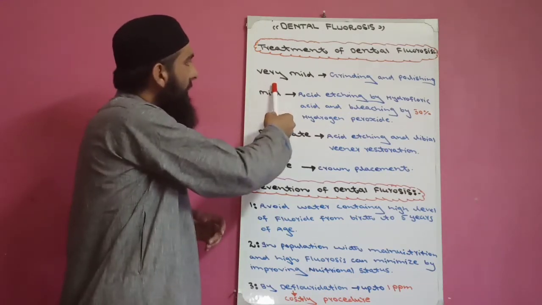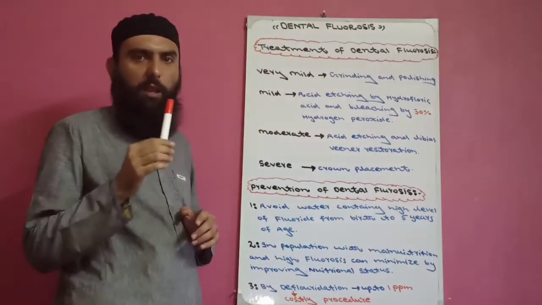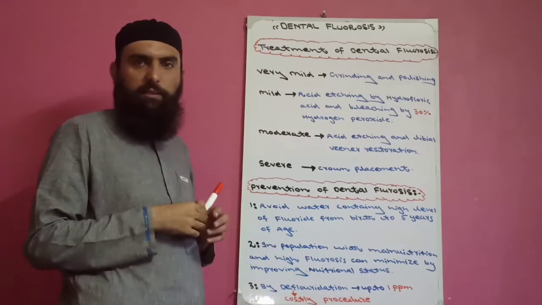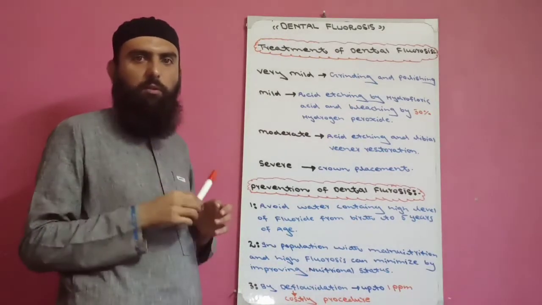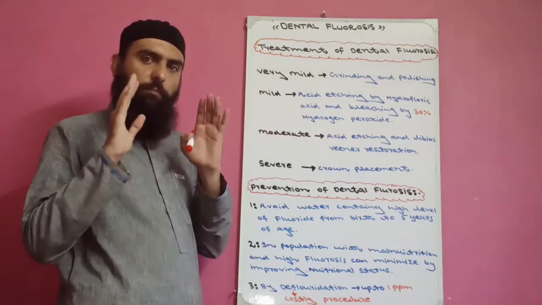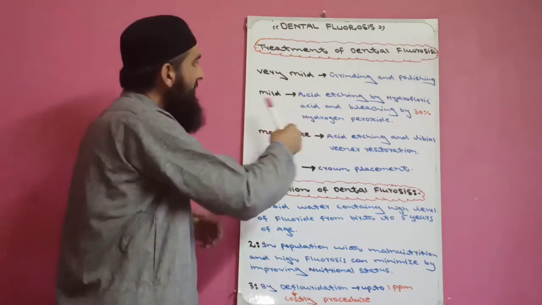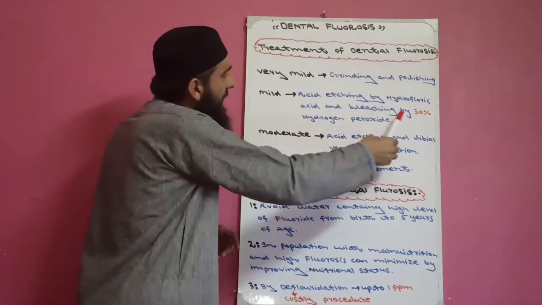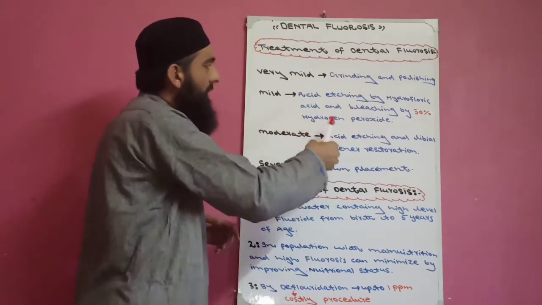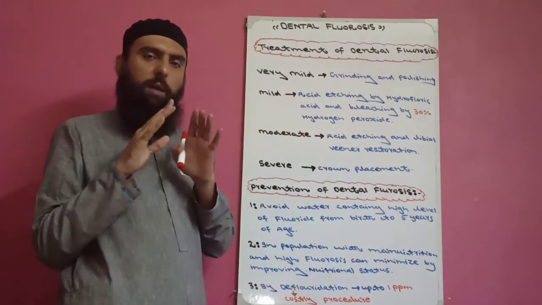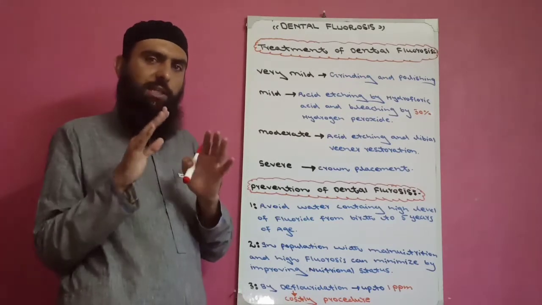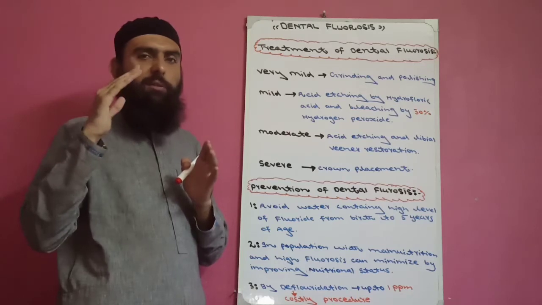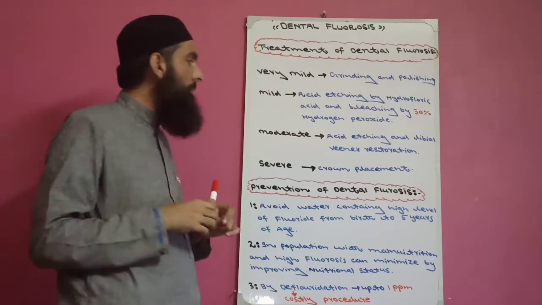If a patient comes with mild fluorosis, then we do bleaching. First, acid etching by hydrofluoric acid, then bleaching by 30% hydrogen peroxide.